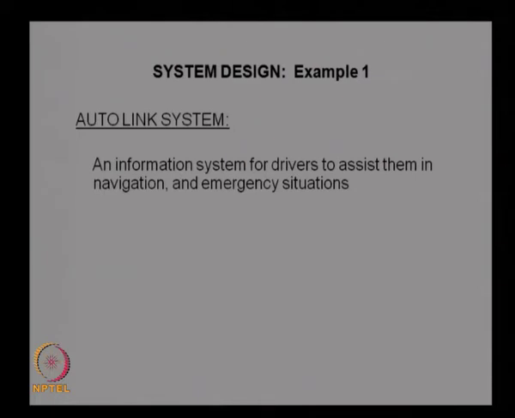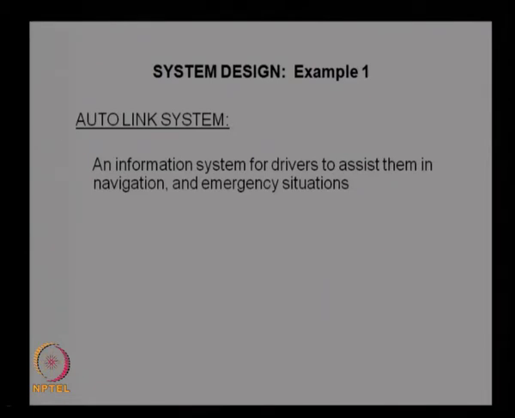So, if somebody is driving on a highway, traveling a long distance and they want to get some information about the navigation aspects, their location, and to find out the route to another location, or there is an emergency situation in the car, there is an accident or there is a theft or there are some other issues, then how do we contact a center and get help from the system. So, that kind of information system is the AutoLink system.